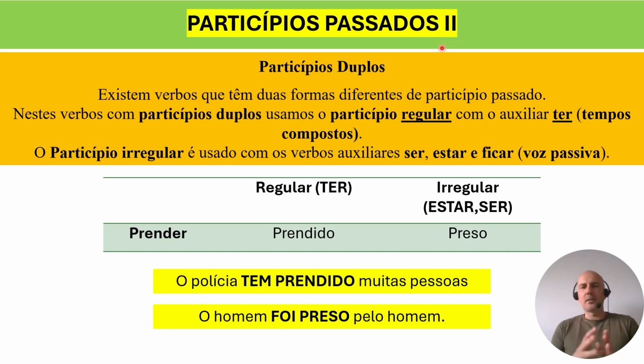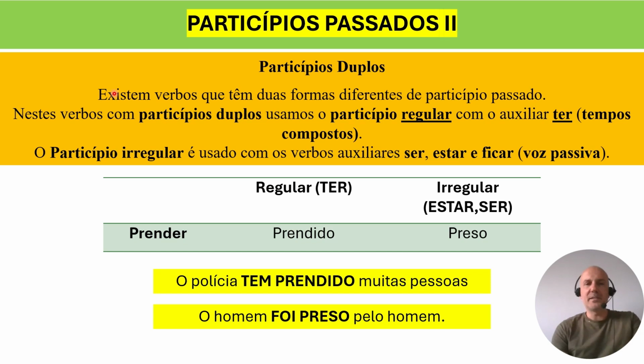Then we have another list of verbs that don't have a regular past participle, they only have an irregular one. In the previous slide we saw a few examples. And now I'm going to tell you for the first time that we also have another list of verbs where we have two past participles, one regular and one irregular, okay?